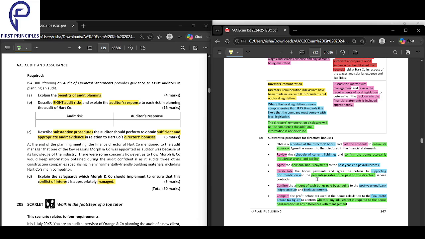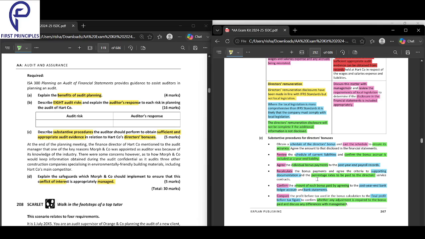Next, confirm the amounts of each bonus paid by agreeing to the post-year end bank ledger and bank statement. Take the bank ledger, take the bank statement. Compare the amounts in the ledger and the statement. The bank statement is a bank document. The bank ledger is a company document.